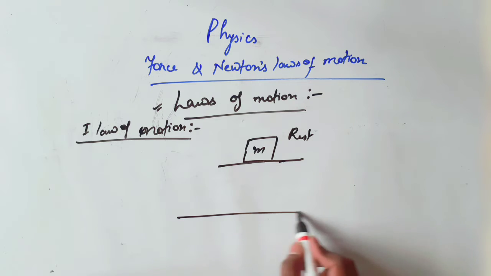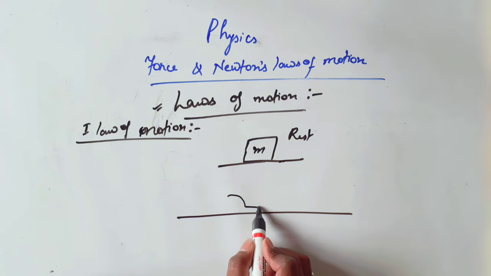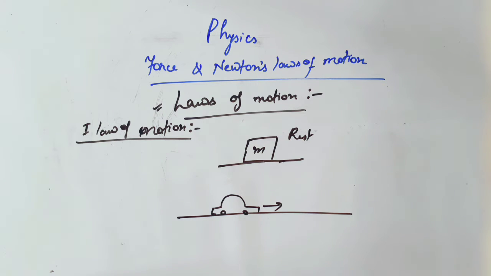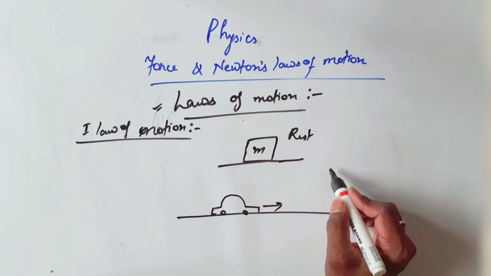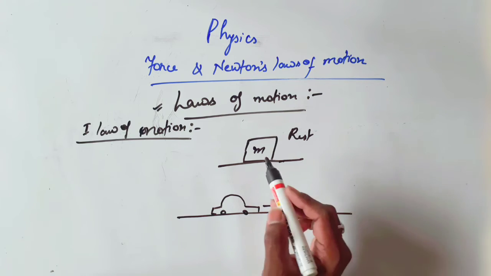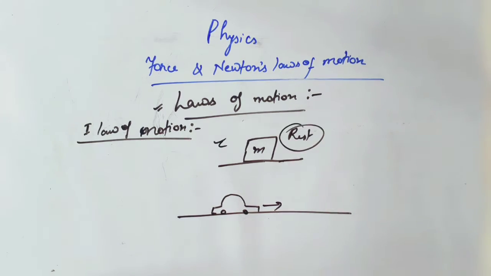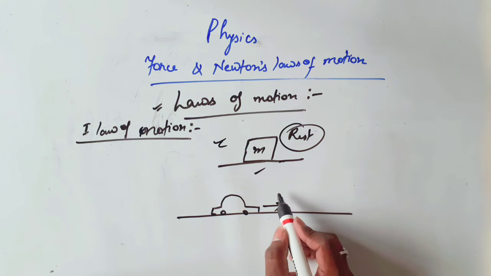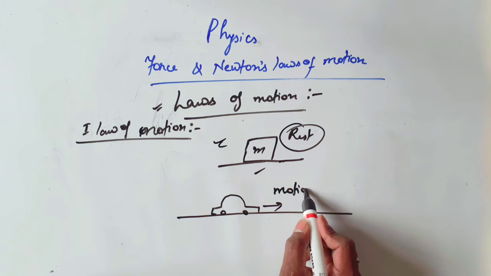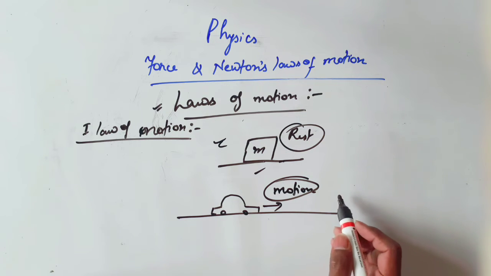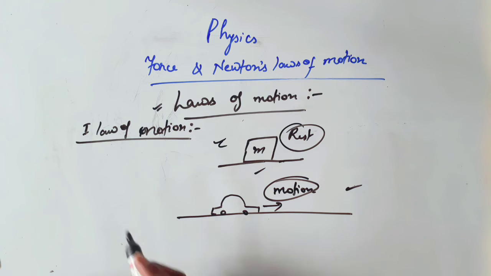And if a body is in motion, it will keep moving continuously unless an unbalanced force is applied on it. In the first law, if a body is at rest, it remains at rest, and if a body is in motion, it will move continuously unless an unbalanced force is applied on it. This is our first law.